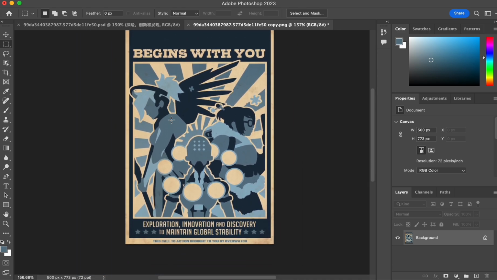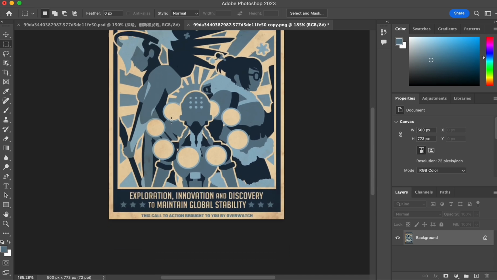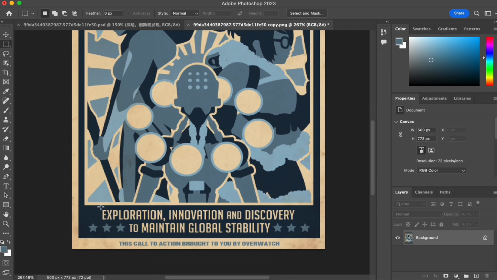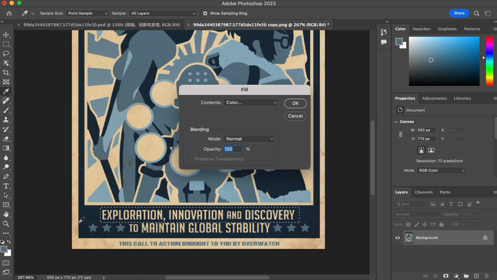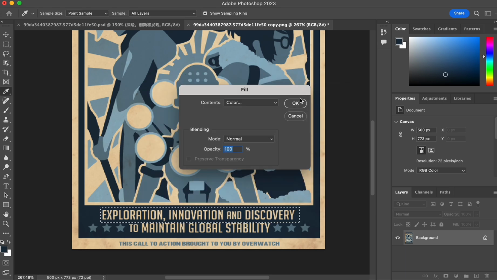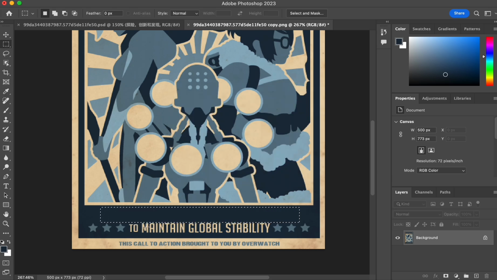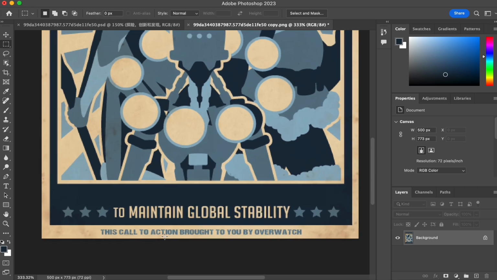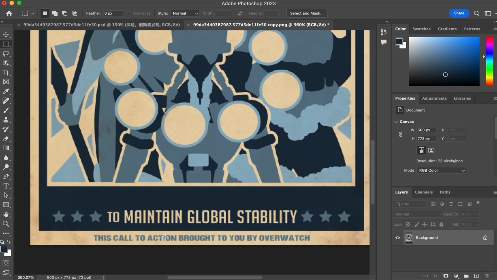And then we also use the same technique with these words below. We just simply fill them with the color as the background. And also with these lines to maintain global stability. And for this call to action, brought to you by Overwatch, this line,